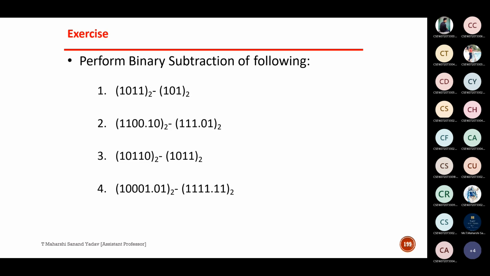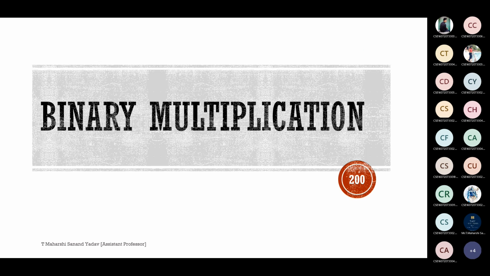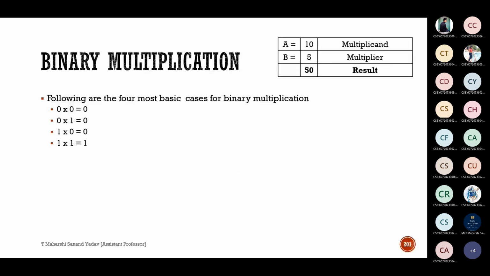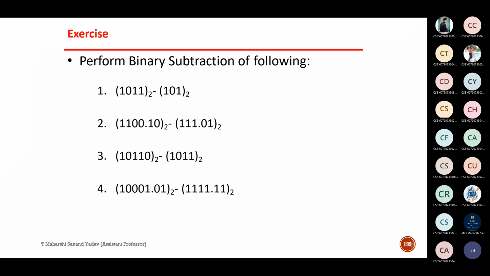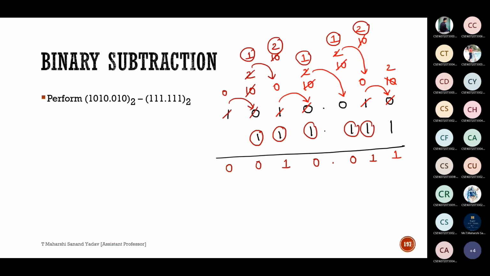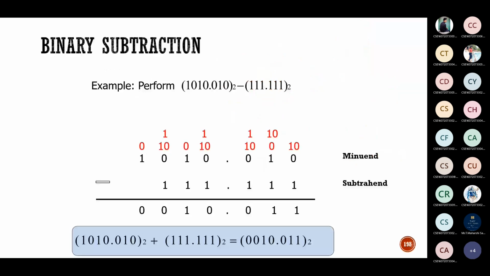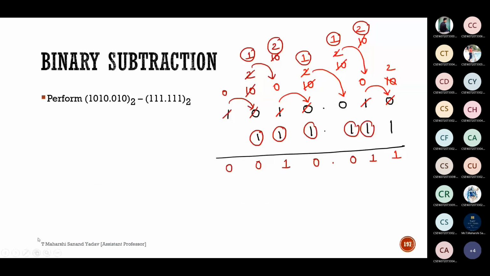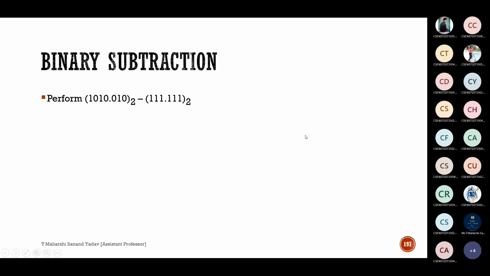Okay, done. So we are done with binary subtraction. So next one, binary multiplication. Explain the previous problem once again. Previous problem, this one? Yes, sir. Okay. So may I know your name? Samira. Right. Okay.